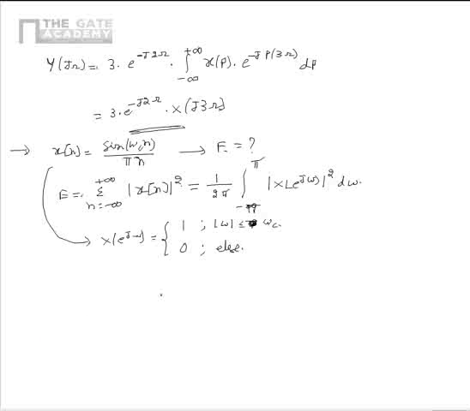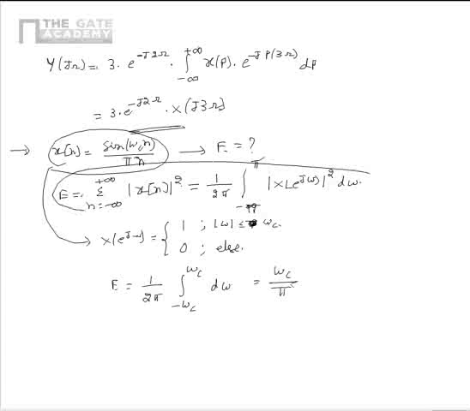From this we can simplify the right hand side of the energy calculation as E is equal to 1 by 2 pi integral minus omega c to plus omega c d omega, which upon simplification becomes omega c divided by pi. So by using the Fourier transform of x of n and Parseval's theorem, we can obtain the energy of the signal as omega c divided by pi.